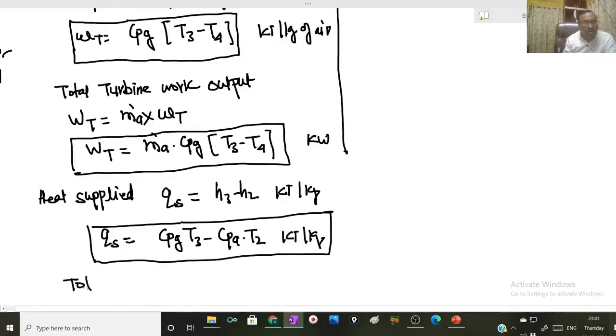And total heat supplied Qs will be mass flow rate of air into specific heat supplied.